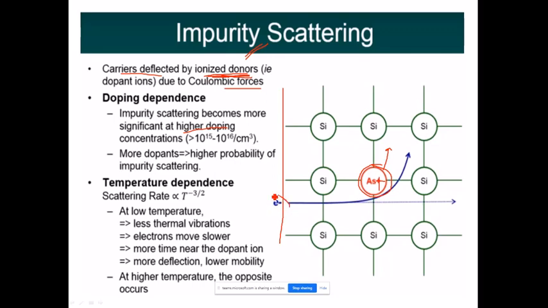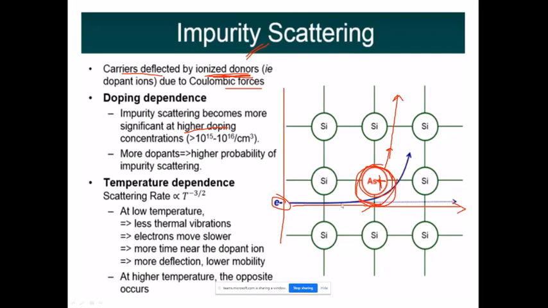Electron, it is a negatively charged particle. Arsenic ion, it has already given the electron, so it has become a positively charged particle, right? Now we assume that the electron is moving in this path, right? And as soon as it is coming under the arena of this arsenic atom or the arsenic ion, what happens? This positive ion will try to attract the electron. So the electron which was supposed to go straight is now moving towards the arsenic, right?